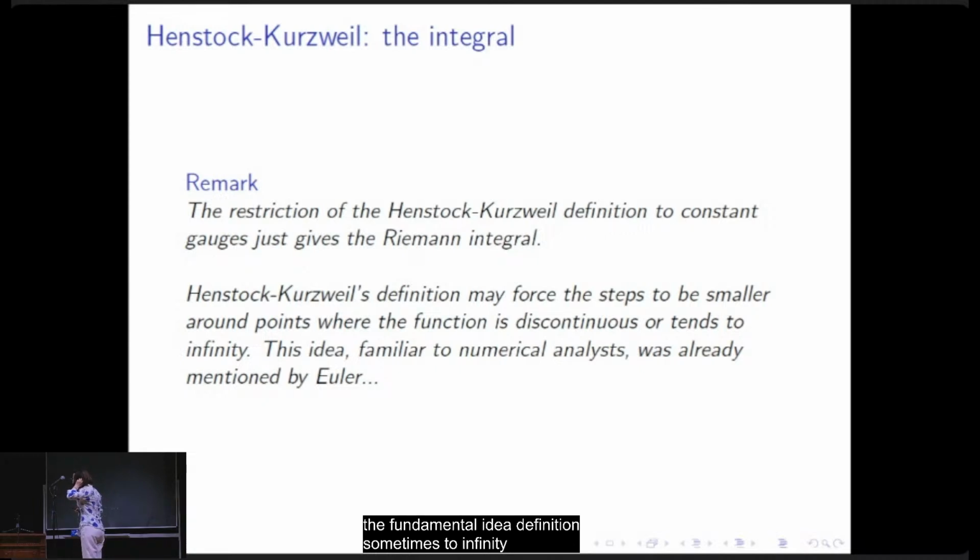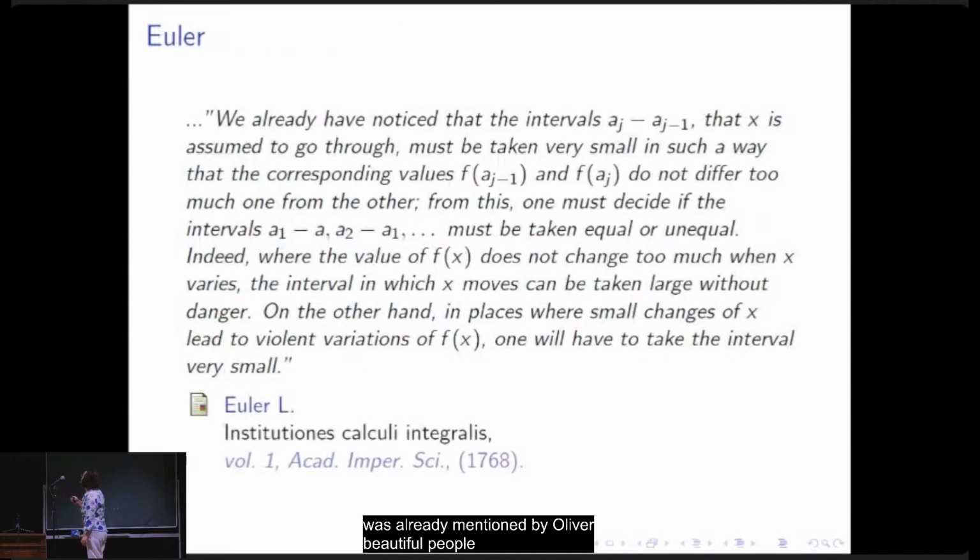And this idea, which is familiar to numerical analysts, was already mentioned by Euler. This is contained in a very beautiful paper by Jean Mawhin, on the history of integration theory, Riemannesque versus Romanesque. And here is what Euler wrote in 1768. We can read these lines.